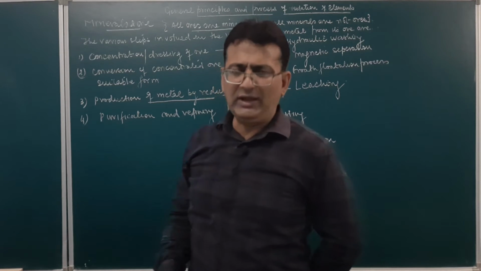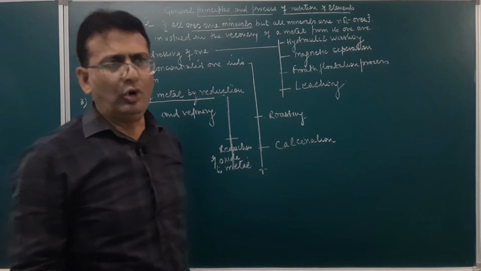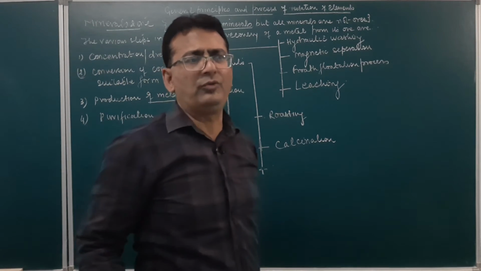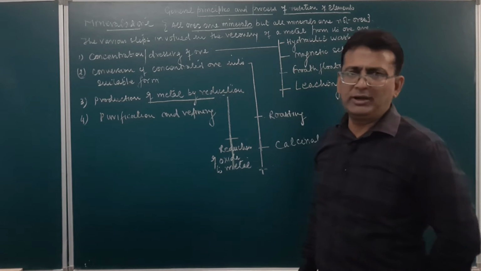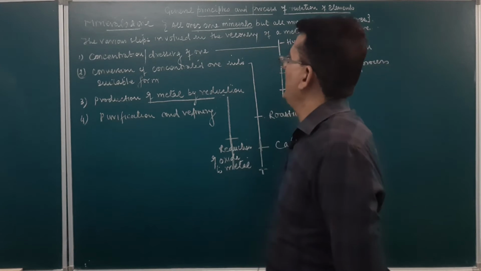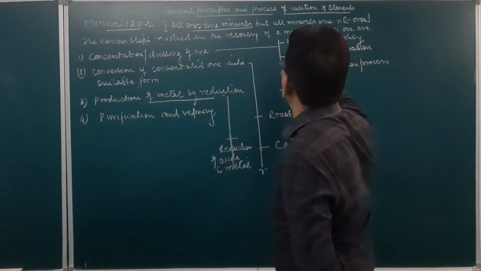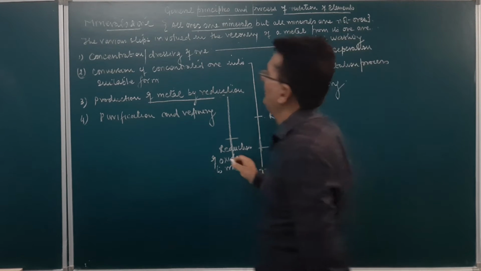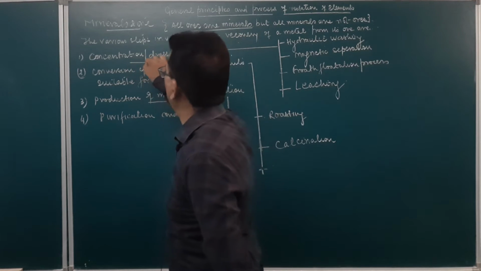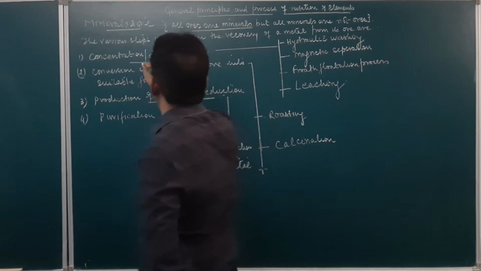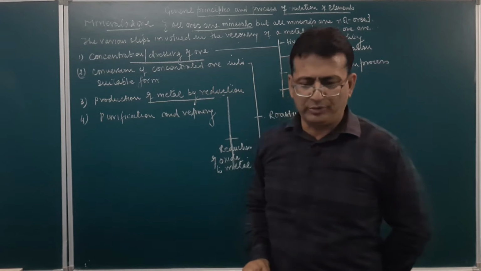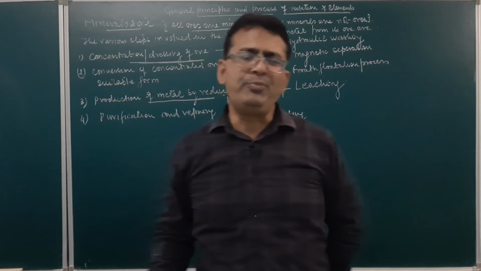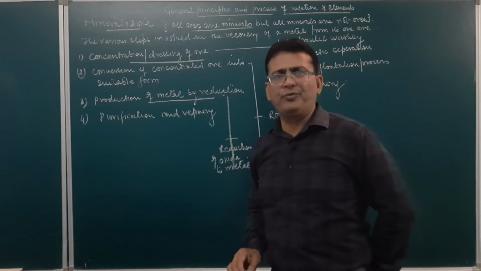Now, when we want to extract a metal from the ore, we have to involve certain steps which are always followed in the extraction of metal from the ore. The various steps involved in the recovery of metal from its ore are, first, the concentration or the dressing of the ore. During the concentration or dressing of the ore, the impurities are to be removed from the ore.